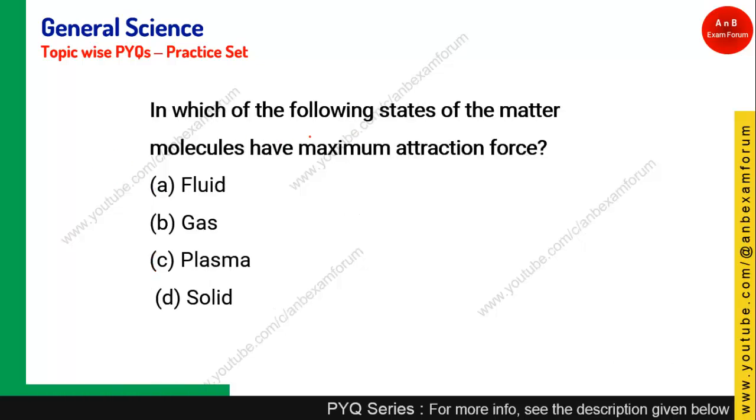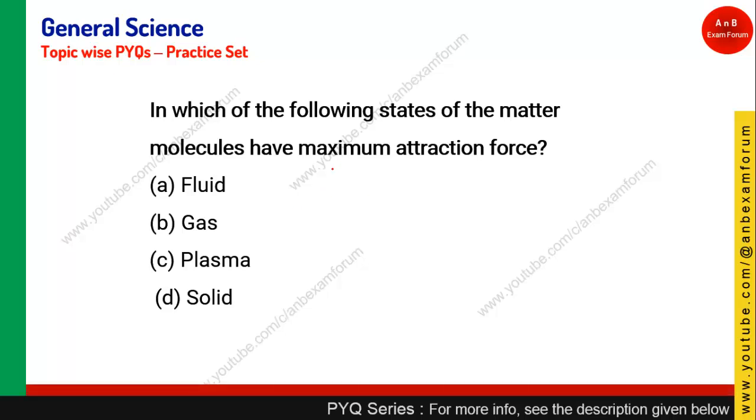In which of the following states of matter do molecules have maximum attraction force? A very simple one. As you know, matter is made up of particles, and solid is that state which has maximum attraction force, because of which it has fixed shape and volume. So option D is the right answer.